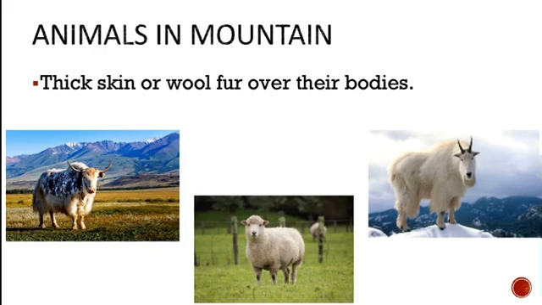To increase that oxygen level, you need to have some heat in the body. This is how the thick skin and the fur wool keep them heated when they are on top of the mountains.